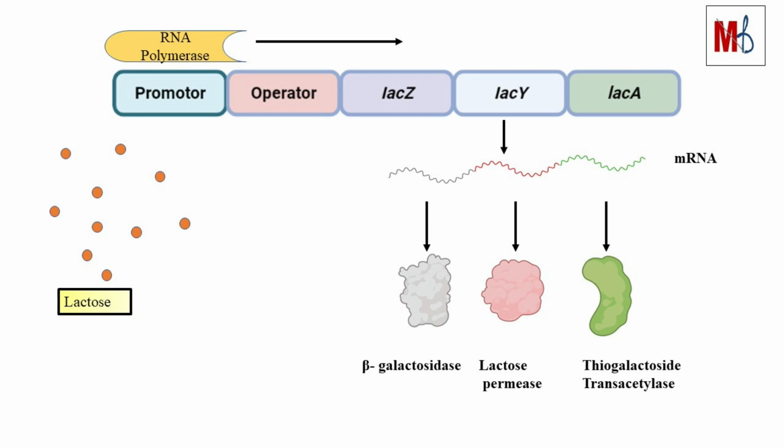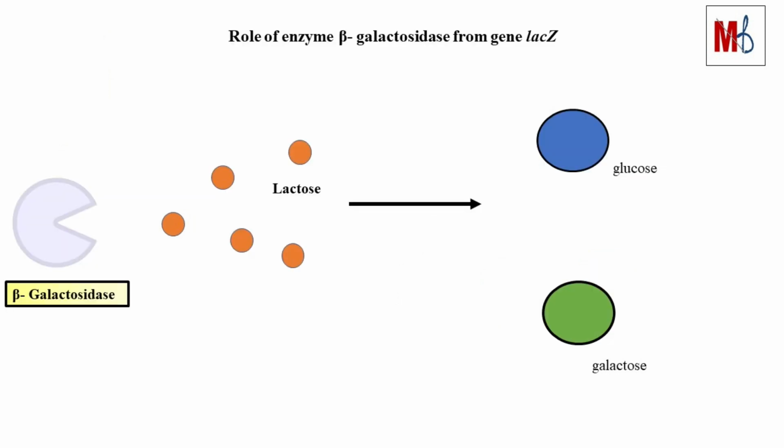So, there are some genes required for the metabolism of lactose in E. coli. For example, lacZ gene after transcription produces beta-galactosidase enzyme, which breaks down the lactose. lacY helps to take up the lactose, and lacA gene produces beta-galactoside transacetylase, that transfers an acetyl group from acetyl-CoA to beta-galactosidase. Here, you can see, the enzyme beta-galactosidase encoded by lacZ gene converts lactose into glucose and galactose.